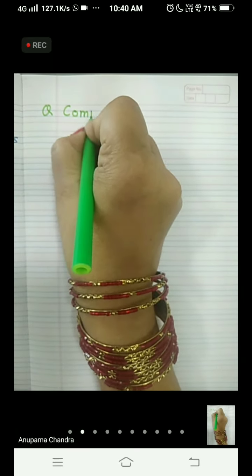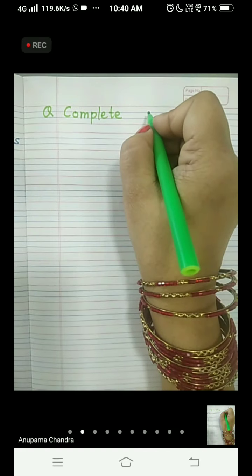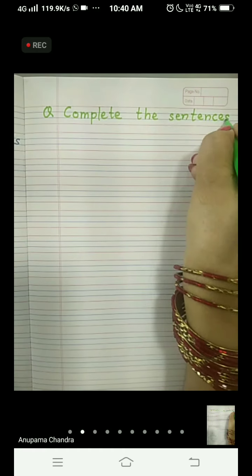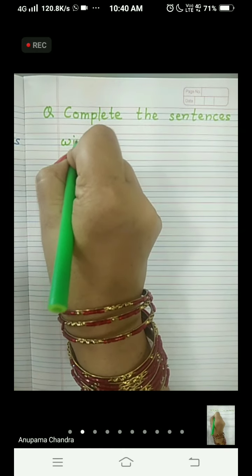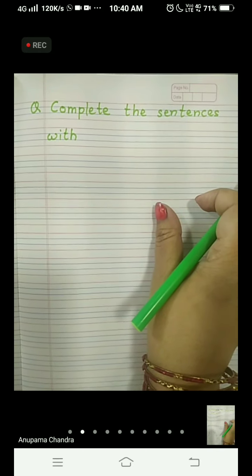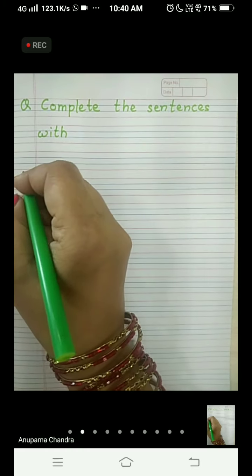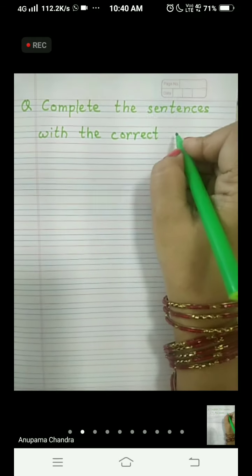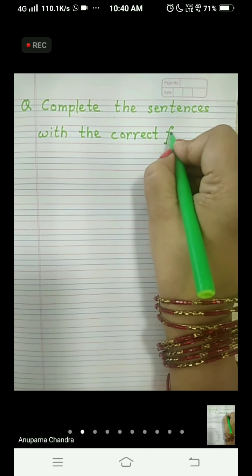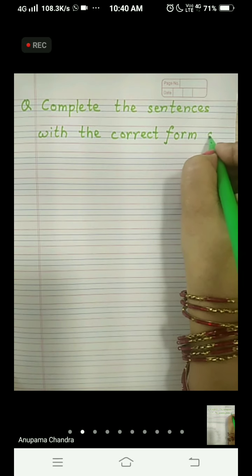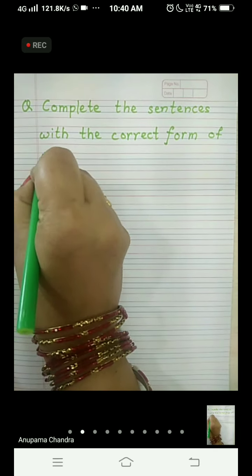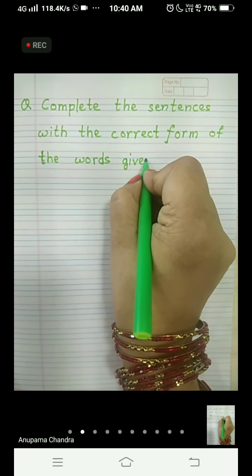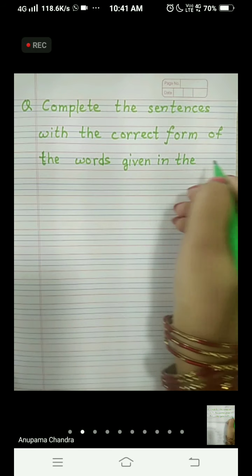Complete the sentences with the correct form of the words given in the bracket.